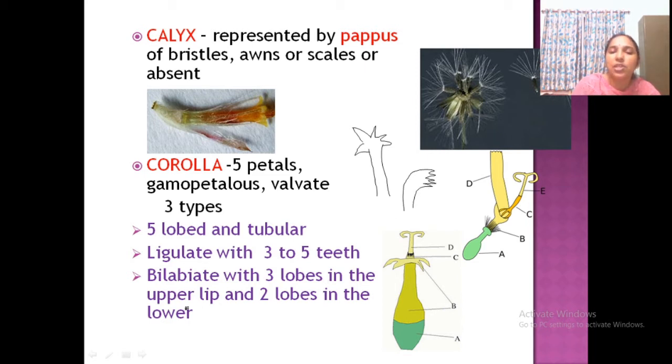Then what about the third one? This is the bilabiate. How is it arranged? One side has 3 lobes: 1, 2 and 3. That is one case. And on the other side, 2 lobes: 1, 2. That is the bilabiate condition. So anyway, these are the 3 types of corolla observed in this group.